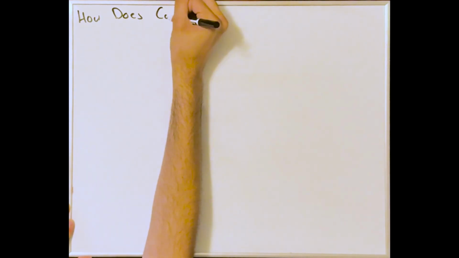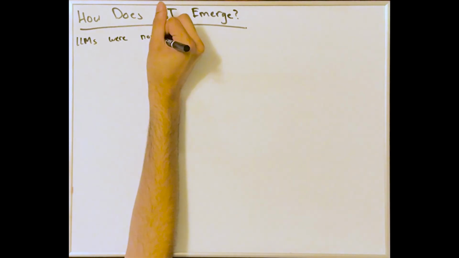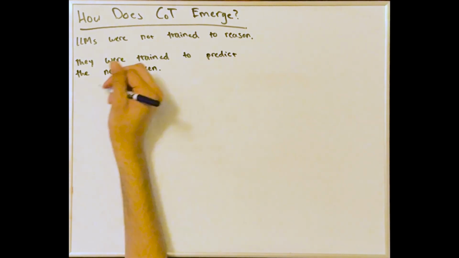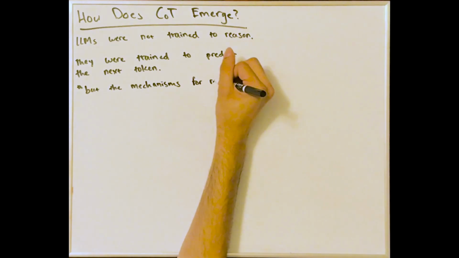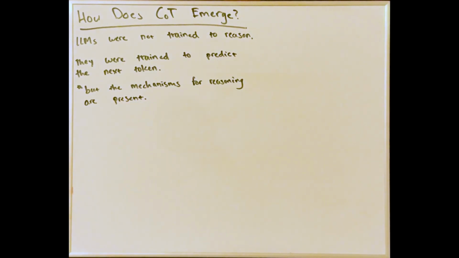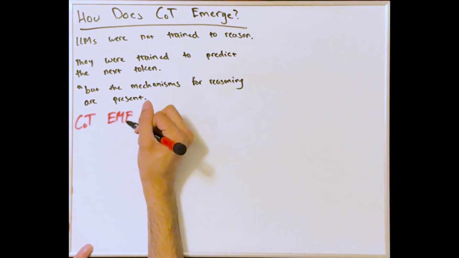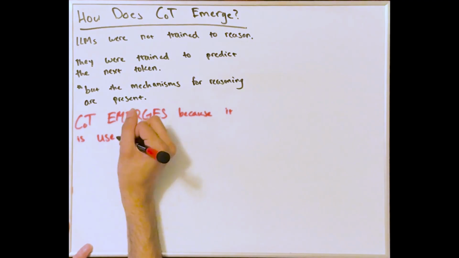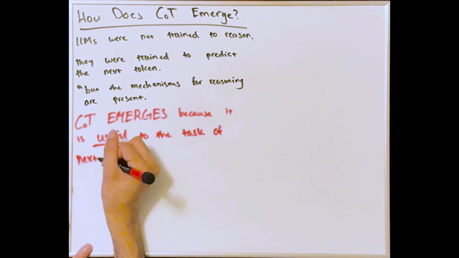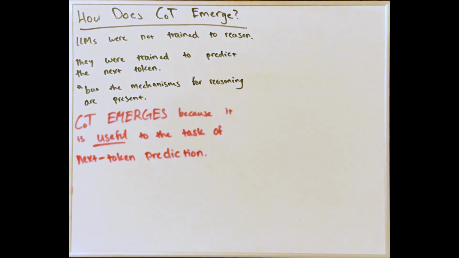But how does that reasoning actually come out? LLMs weren't trained to reason, they were trained to predict the next token. So why does it reason? Chain of thought and reasoning is an emergent behavior of LLMs. And the reason it emerges is because it's useful to the task of next token prediction. In trying to predict the next token, the model found it useful to use intermediary reasoning steps, likely because logic and reasoning helps predict the next word more accurately.